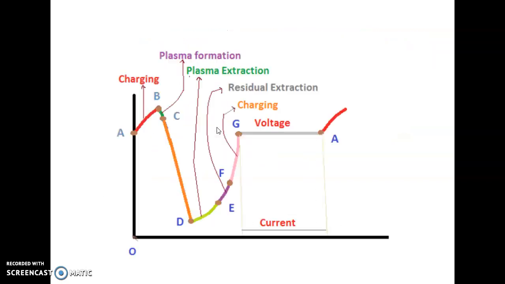Okay, so after the point C, we have curve segment CD. During the time duration from point C to D, some positive holes and electrons from the plasma have some amount of drift.